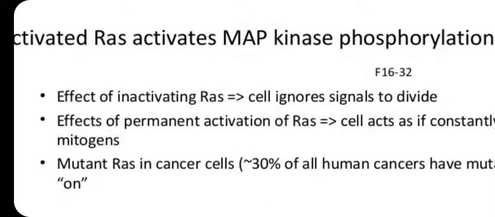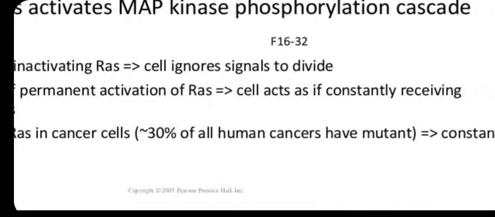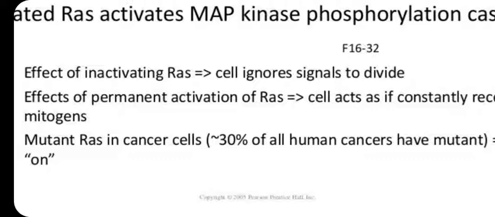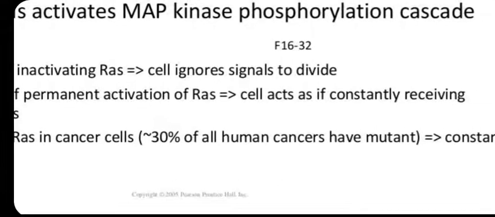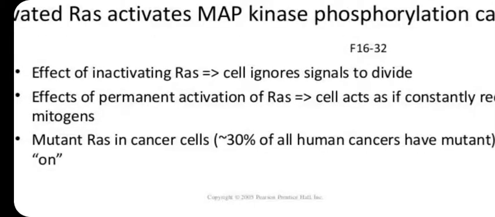The inactive RAS protein can be activated by an effector acting on the inactive one. When RAS protein is inactive, the cell ignores the signal to divide, and the cell does not divide. With permanent activation of RAS, the cell acts as if it is constantly receiving a mitogen signal, so it keeps dividing.